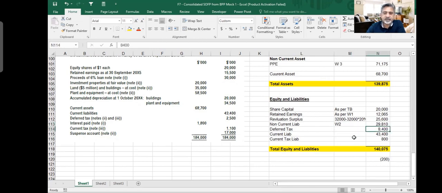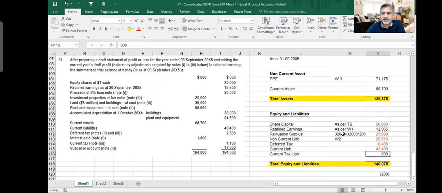Deferred tax 84 is correct. So this we did once. This we are very careful about. Current liability we are taking from the trial balance. This is okay, straight away. Revaluation surplus is straight away. Share capital is okay. So the only issue could be in retained earning and in this one. Let me go back to the retained earning thing.